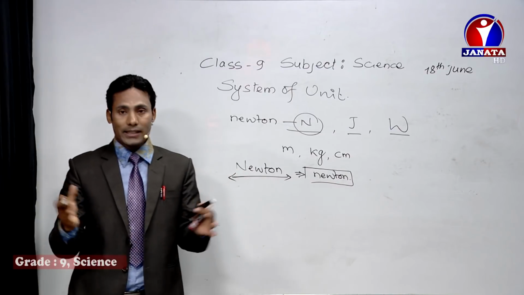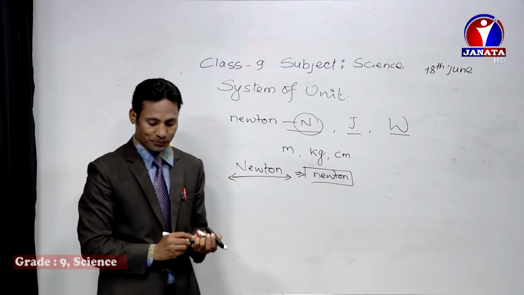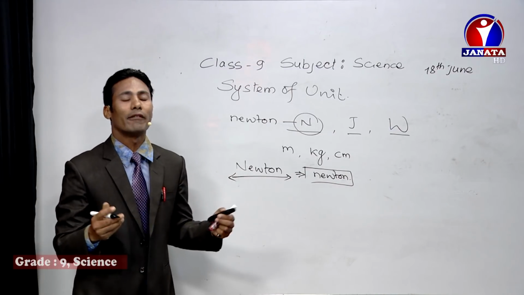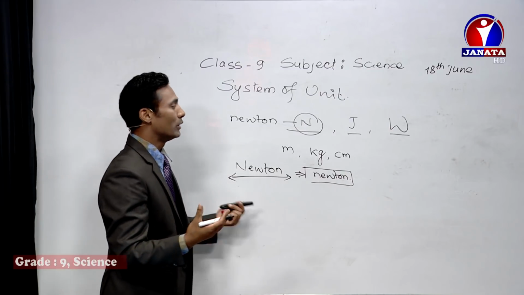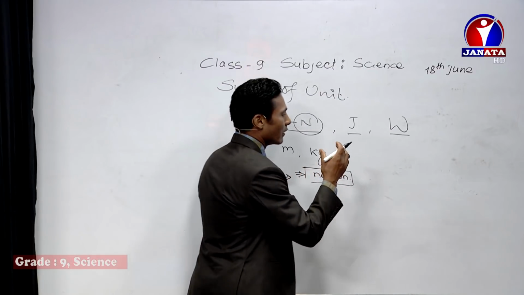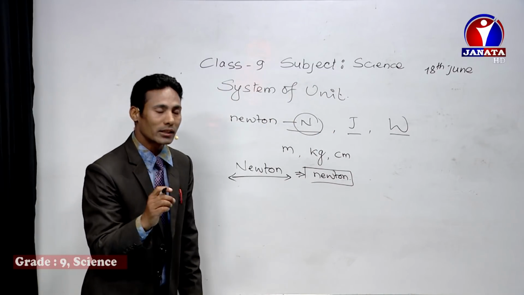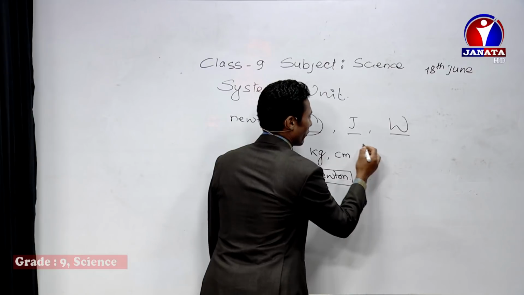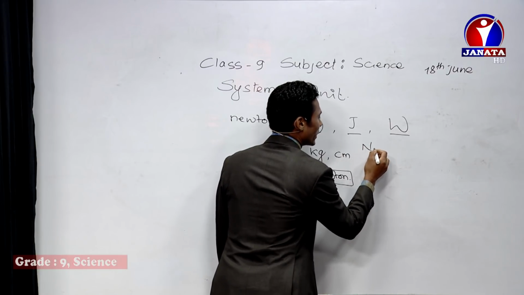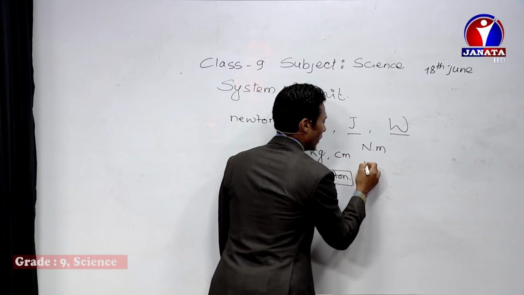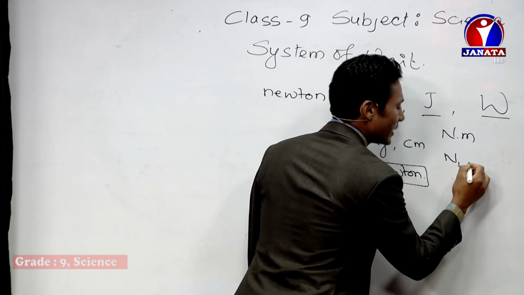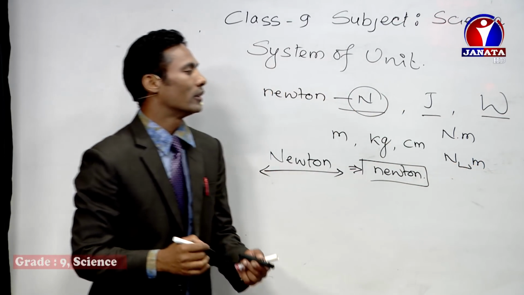One more thing: if we are writing a compound unit, we write it separated with a space, or we use a dot between them. For example, if I want to mention Newton meter, then Newton dot meter, or simply Newton space meter should be used.